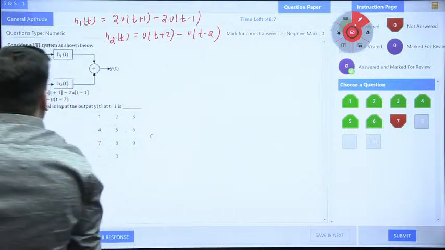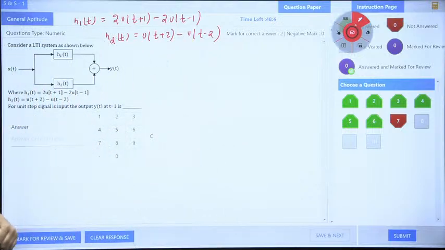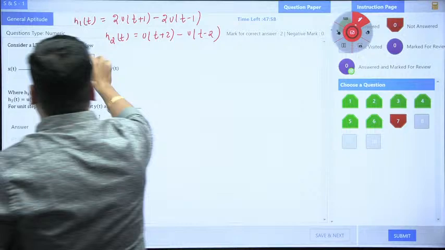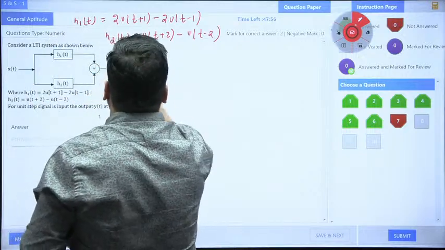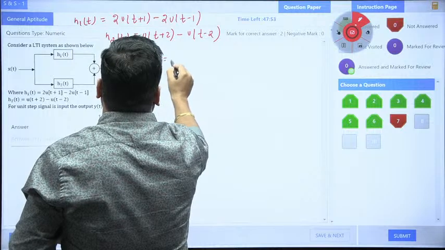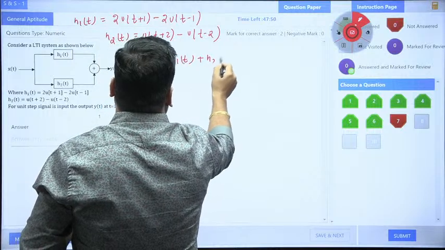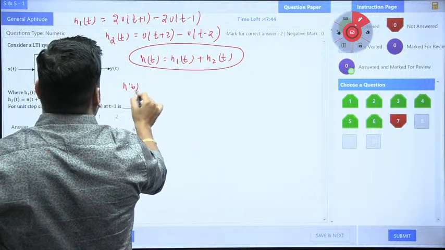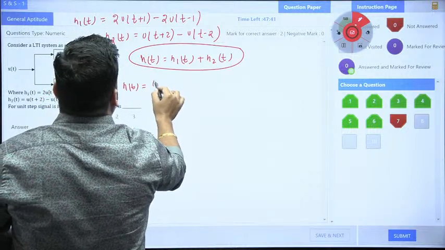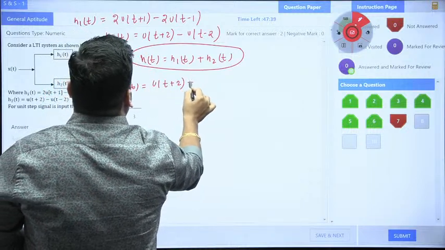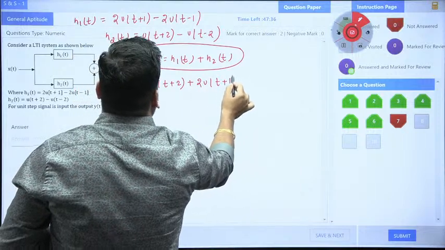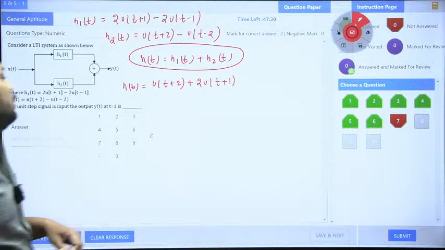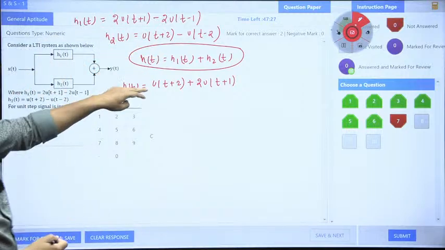Correct? Now tell me only one thing, guys. Because both are in parallel and the sign is plus, I will add. So what is my h(t), the impulse response? It is h1(t) plus h2(t). When you add them, finally you will get h(t) as u(t+2) plus 2u(t+1). I am just adding these two values. I am solving the question, you can also solve parallelly with me. Right now, this is only the given data. Now I am starting the solution.